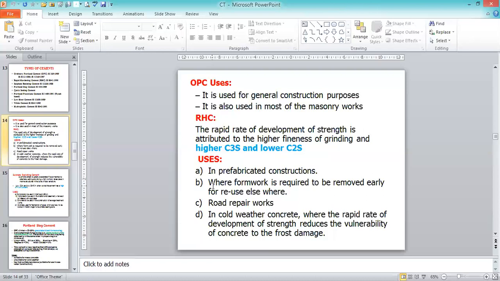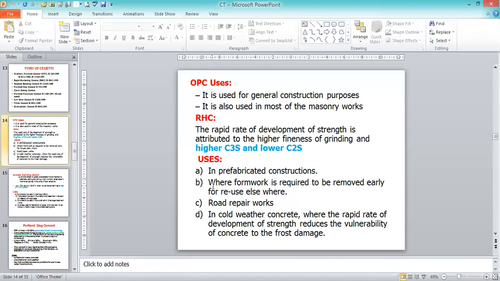We fabricate somewhere else and then use it at the construction site, where formwork is required to be removed early for reuse elsewhere. Because the concrete gains strength and hardens very quickly, we can remove the formwork.